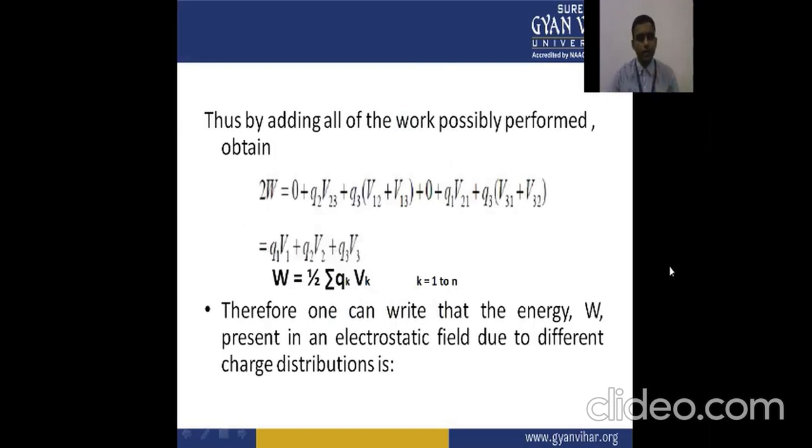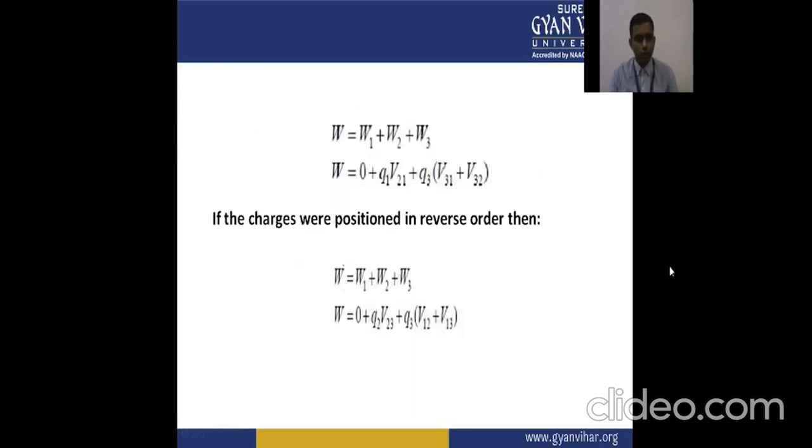Thus, by adding all the works obtained, that is 2W is equal to the addition of these two equations, in the reverse order and in the forward order.